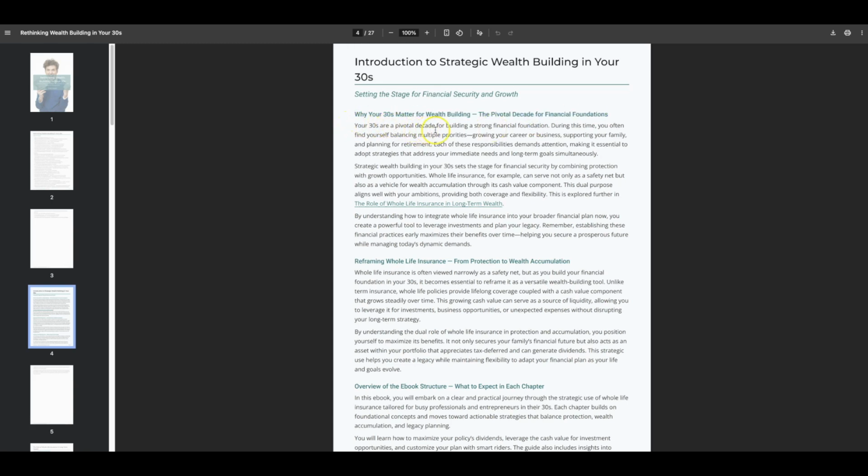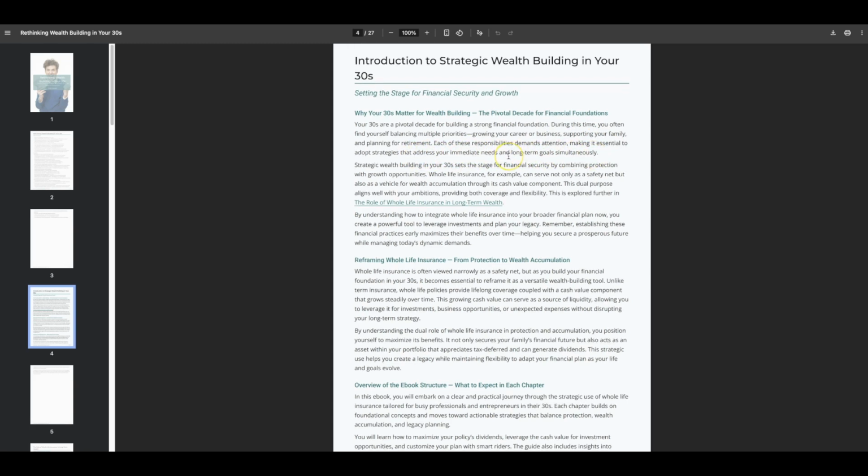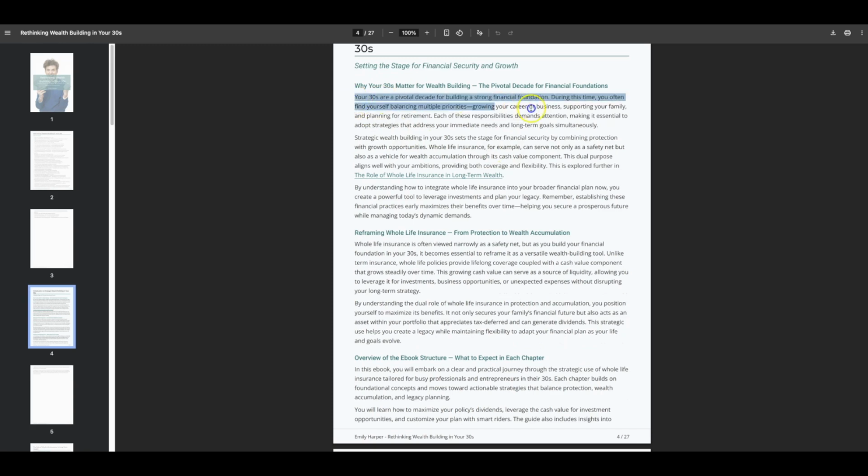Your 30s are a pivotal decade for building a strong financial foundation. During this time, you often find yourself balancing multiple priorities, growing your career or business, supporting your family, and planning for retirement. Each of these responsibilities demands attention, making it essential to adopt strategies that address your immediate needs and long-term goals simultaneously. This describes exactly what I'm going through in my 30s right now.